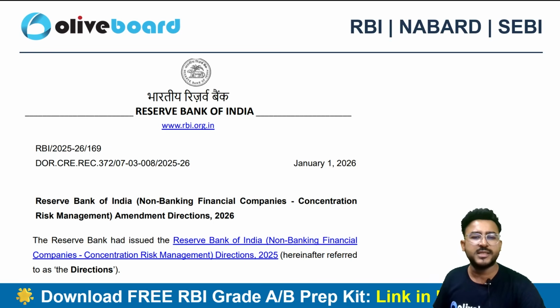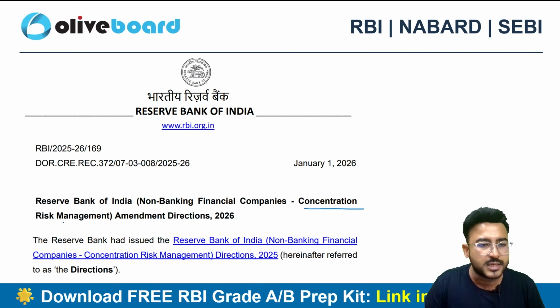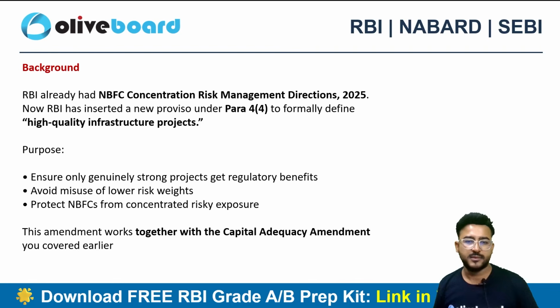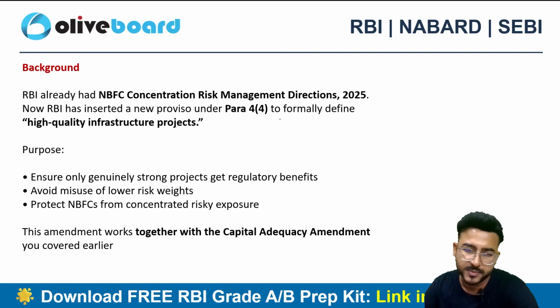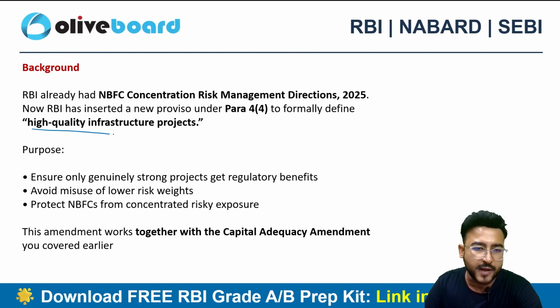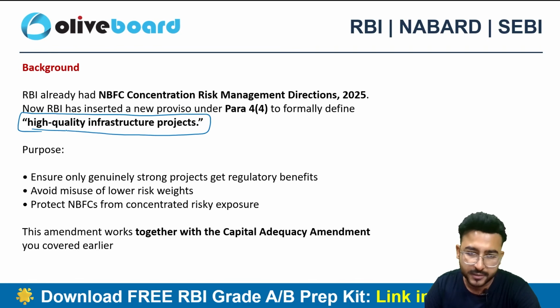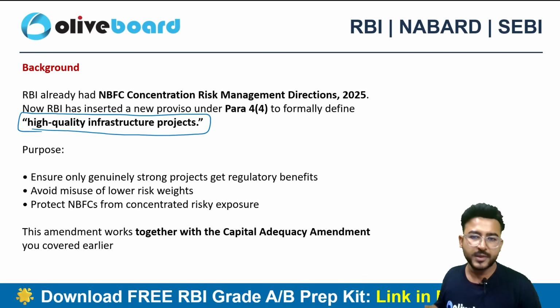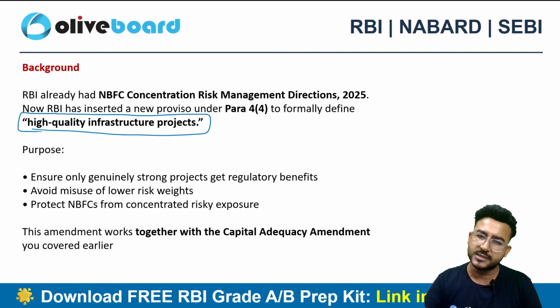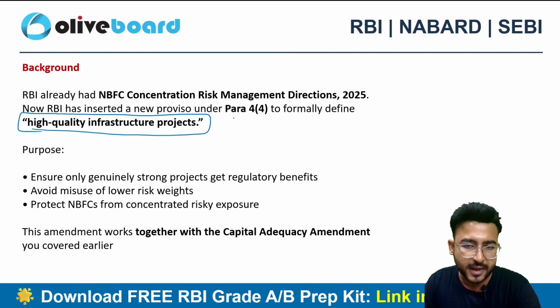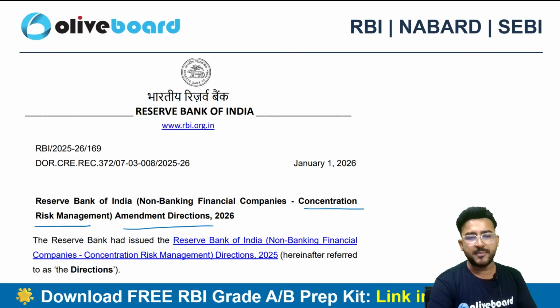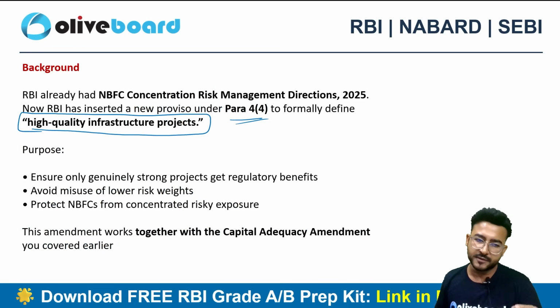Okay. Next one is related to the NBFC Concentration Risk Management Amendment Direction. In this particular direction, the definition of high quality infrastructure project is defined. Okay. So RBI has inserted a new provision in para 4 sub para 4 to formally define the high quality infrastructure project. You don't have to remember all these paras and sub paras. Just remember that in the NBFC CRM amendment direction, the high quality infrastructure project definition is stated.